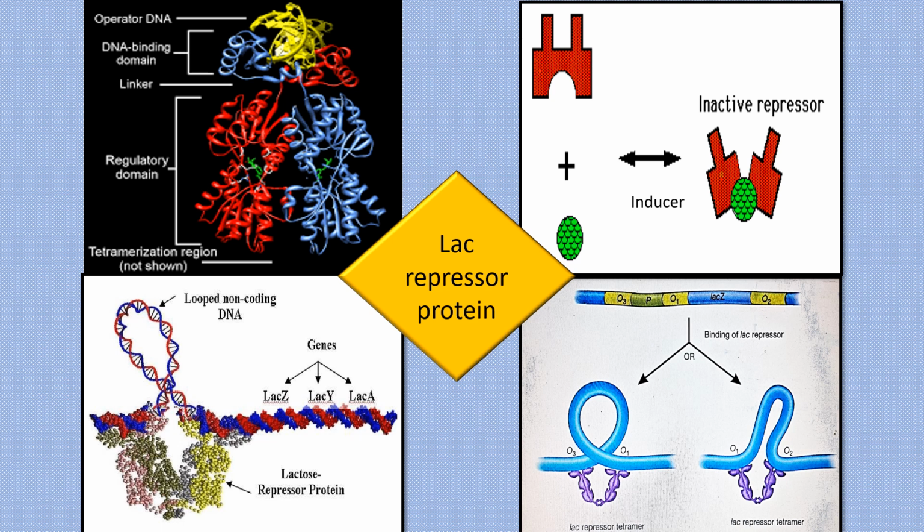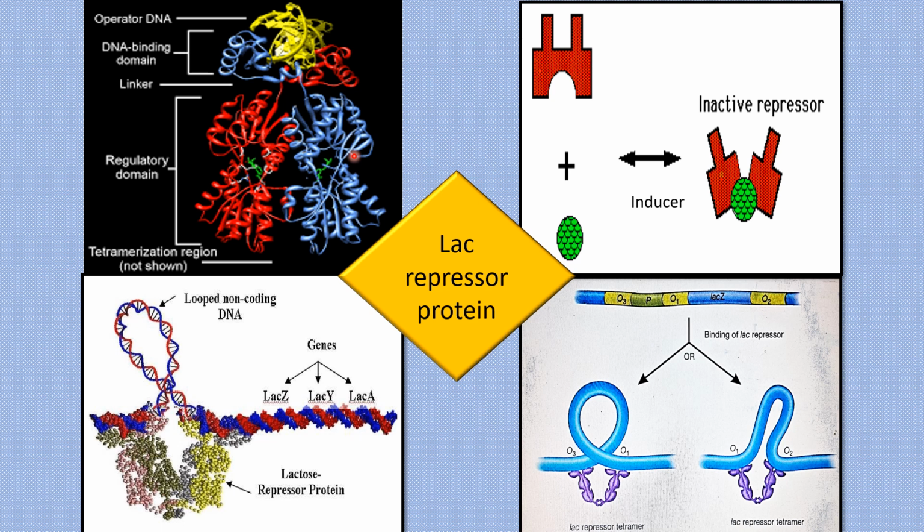LAC repressor protein is a tetramer. It is a product of regulatory gene I, which is a negative regulator as it inhibits the transcription process. If you look at the structure of the LAC repressor, it is a tetramer made up of 4 different subunits, 1, 2, 3 and 4. Each subunit has DNA binding domain. It has 2 recognition sites. One is DNA binding site, which recognizes the operator sequence present on the DNA. This is the operator DNA sequence and this is the DNA binding site. And another one is the allosteric site that binds with the inducer like allolactose.